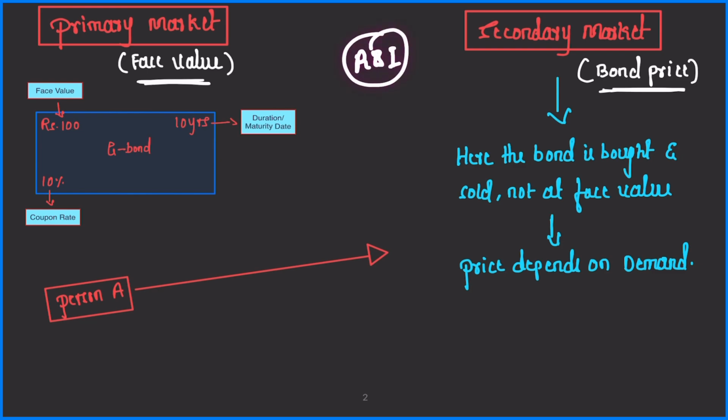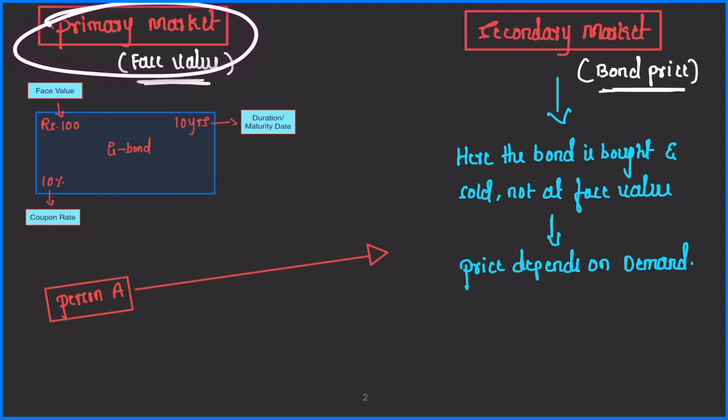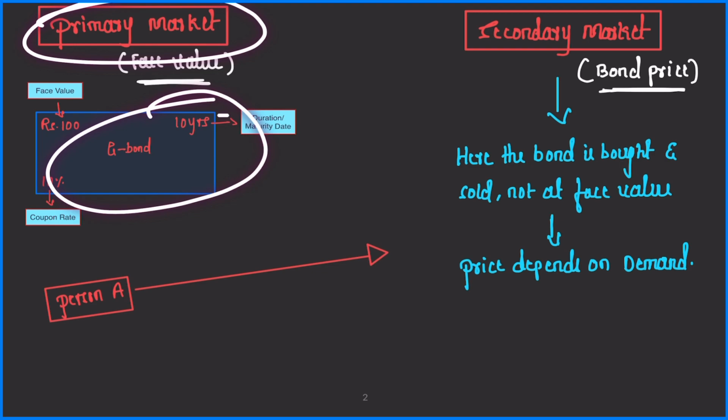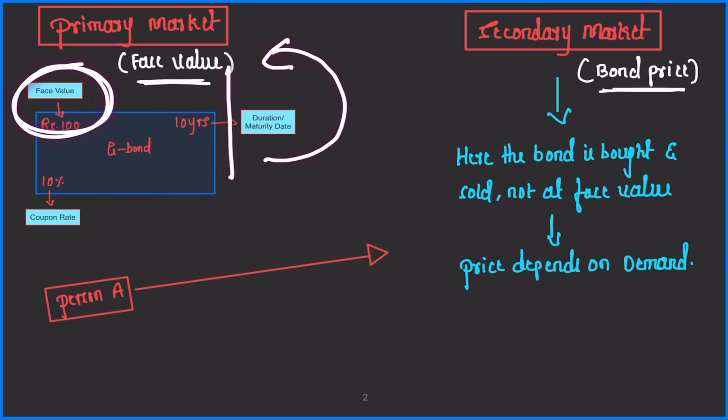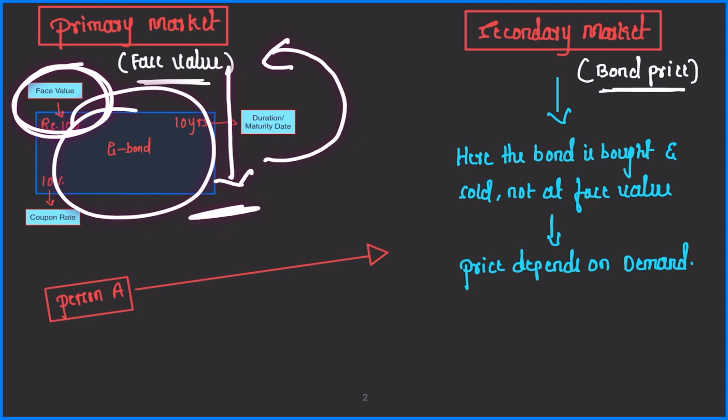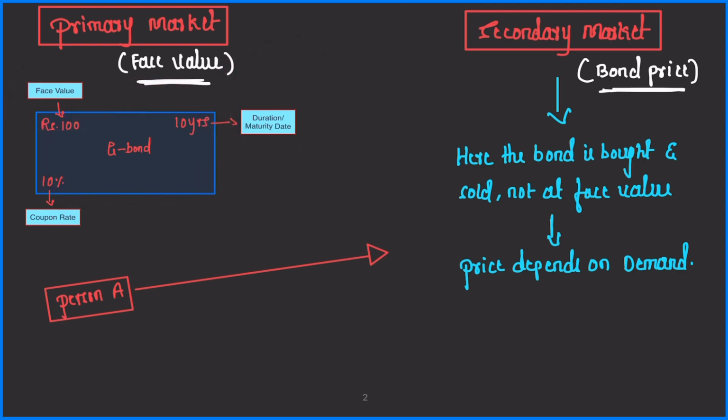So whenever the government issues the bond for the first time in the market, it happens in primary market. And people who will buy the bond in primary market buy it at face value, right? Basically, they give the government the face value and government will give bond in return for the face value. So this is how bonds are sold in the primary market.